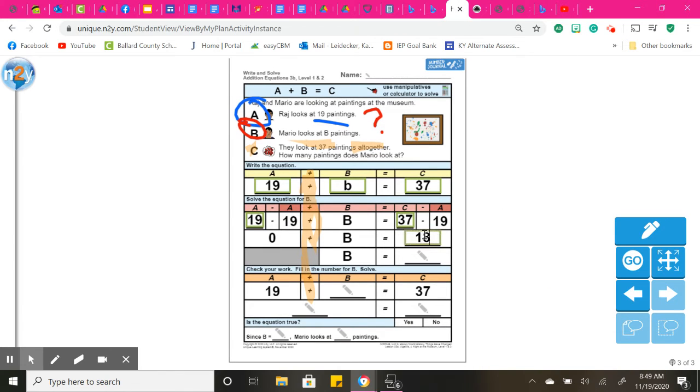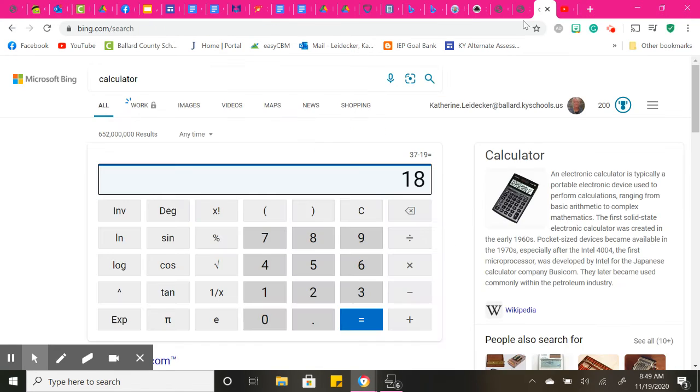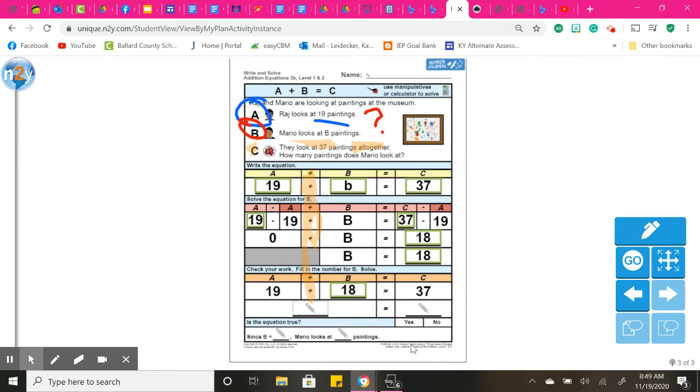So my answer here is going to be 18, which means B is 18. 19 plus 18 equals 37. So, yes, 37 equals 37. So, yes, it is true. And since B is 18, Mario looks at 18 paintings.